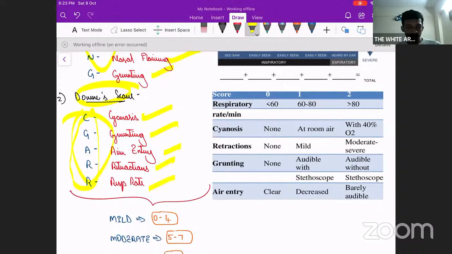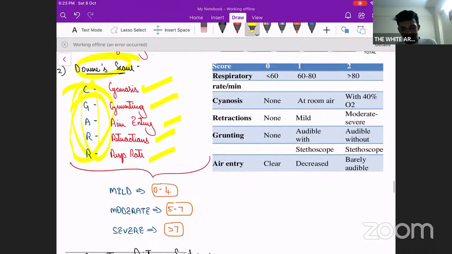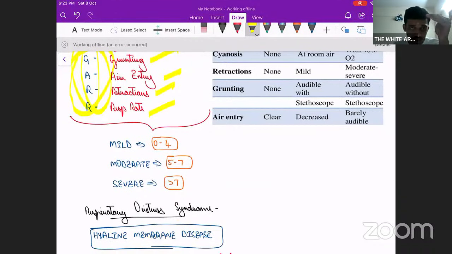Okay, these are the parameters, and this is the simple mnemonic through which you can remember. Based on this, we can grade it as mild, moderate, and severe. Mild is between 0 to 4, moderate is between 5 to 7, and severe is more than 7.